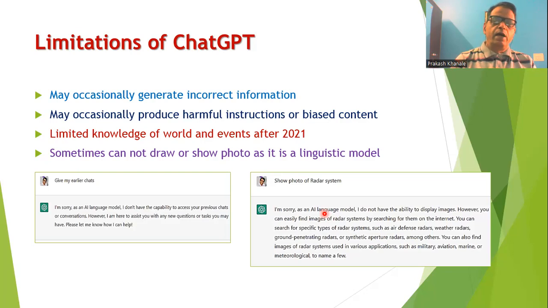In the early days, when I asked it about the block diagram of a radar system, ChatGPT was unable to retrieve the block diagram. But today, when I try the same question again, you will find that there are certain improvements in ChatGPT, and now it was able to draw the block diagram for the radar system. So I think that, based on the queries we give, ChatGPT is learning on its own and is making improvements every day.